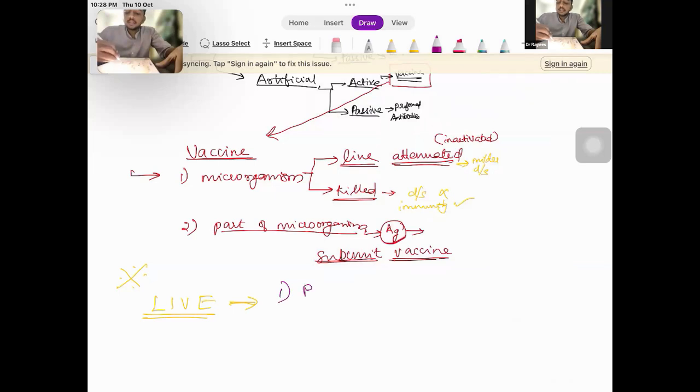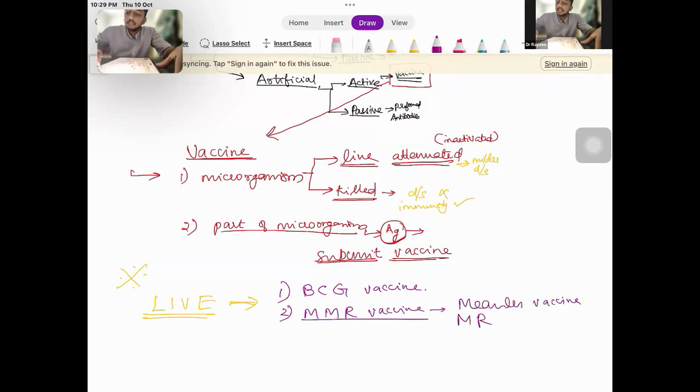The first vaccine that is live is the BCG vaccine. Remember, BCG vaccine is a live vaccine. This is a live attenuated vaccine. And the second vaccine is the MMR vaccine. Just remember it as MMR. So measles vaccine, the MR vaccine containing measles and rubella, and also the MMR vaccine, mumps, measles, and rubella. All these three are what? All these three are live vaccine.